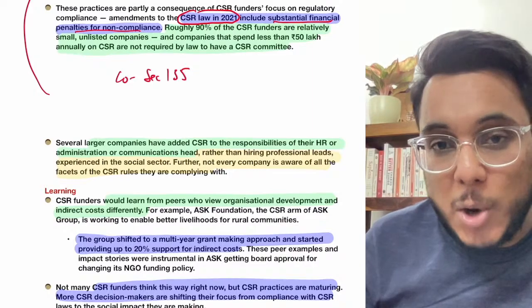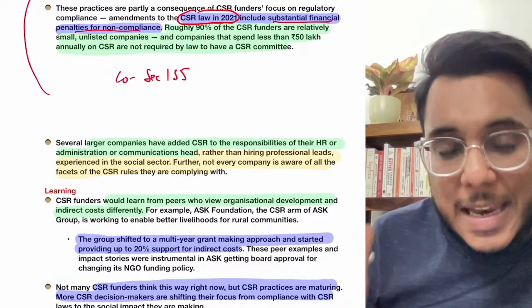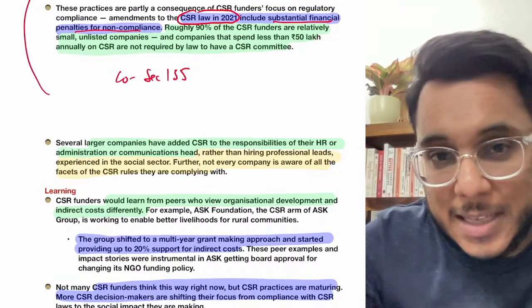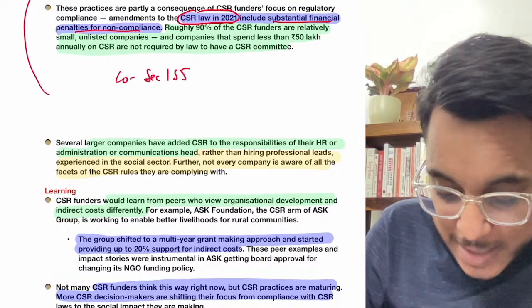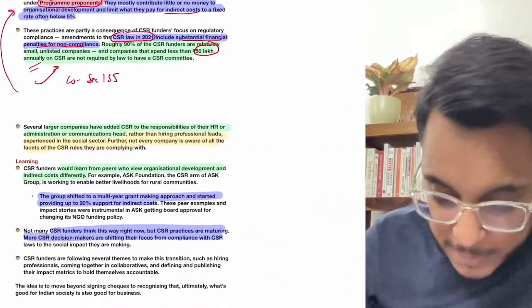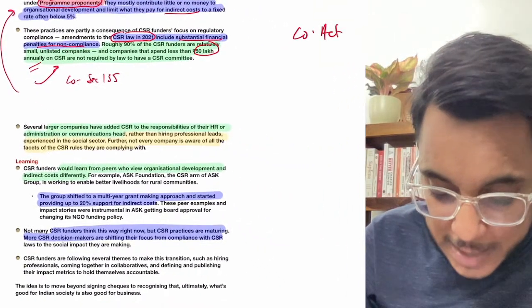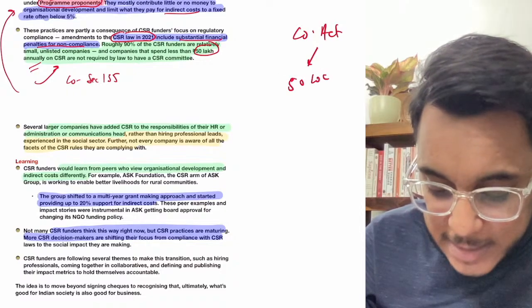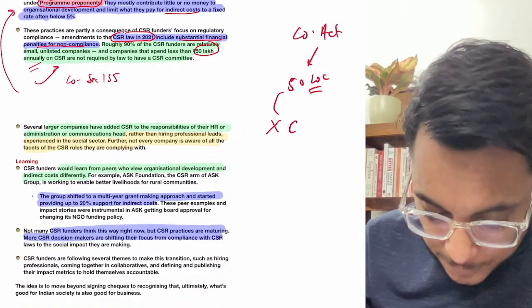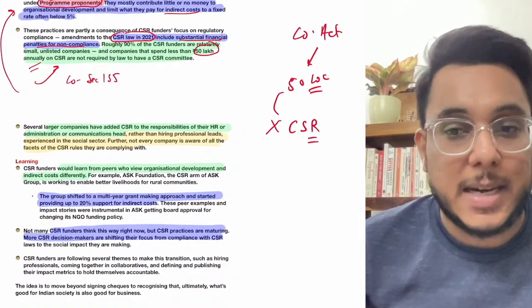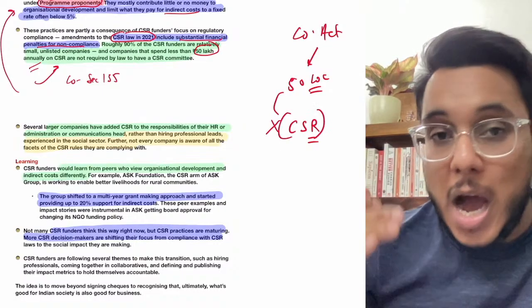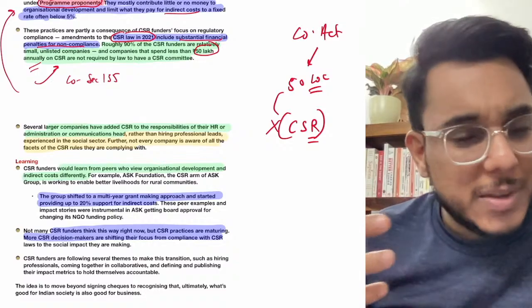Now when we talk about the Indian corporates, 90% of the corporates that are giving CSR are small corporates. Now understand, they spend less than 50 lakh rupees annually on CSR. Now understand, there is one provision in the Companies Act: if your CSR expenditure is less than 50 lakh rupees, you don't need to constitute a CSR committee. You don't need to constitute a separate CSR committee. Now the CSR committee is the one which sees where the money will go, how that money is being used and all that. So they don't need to make that.